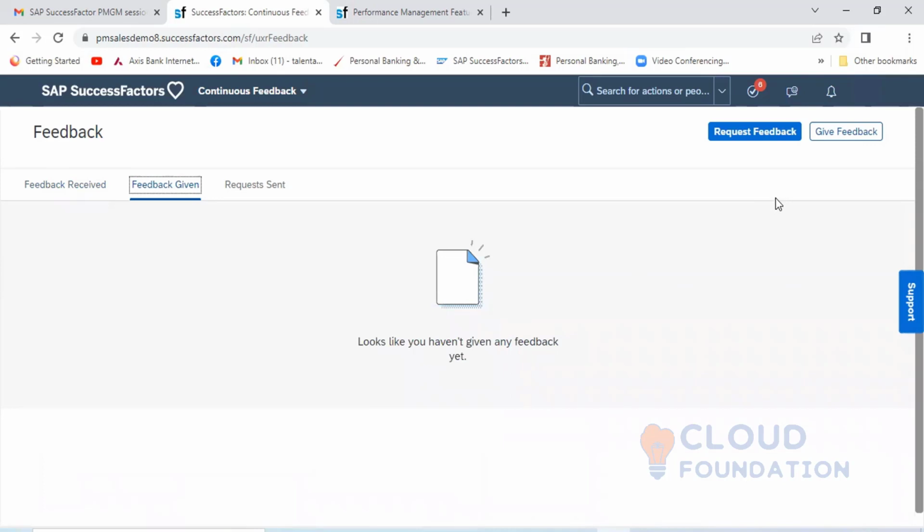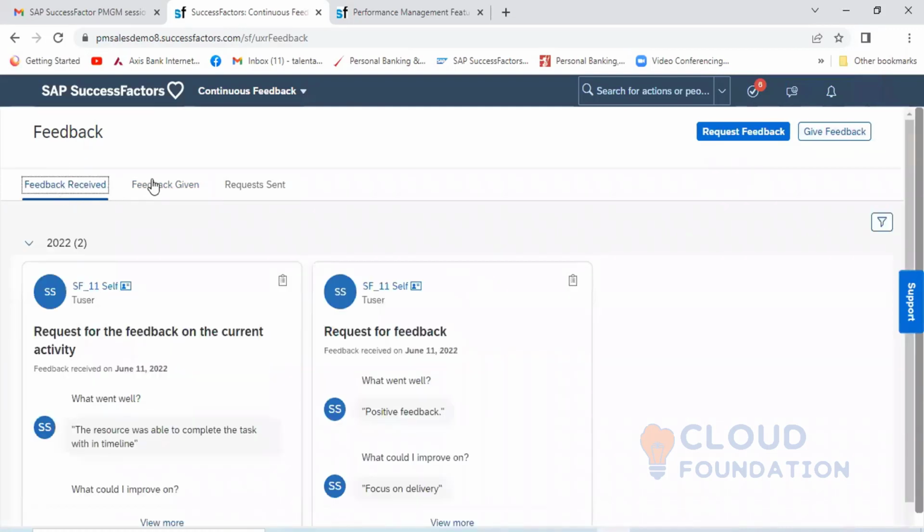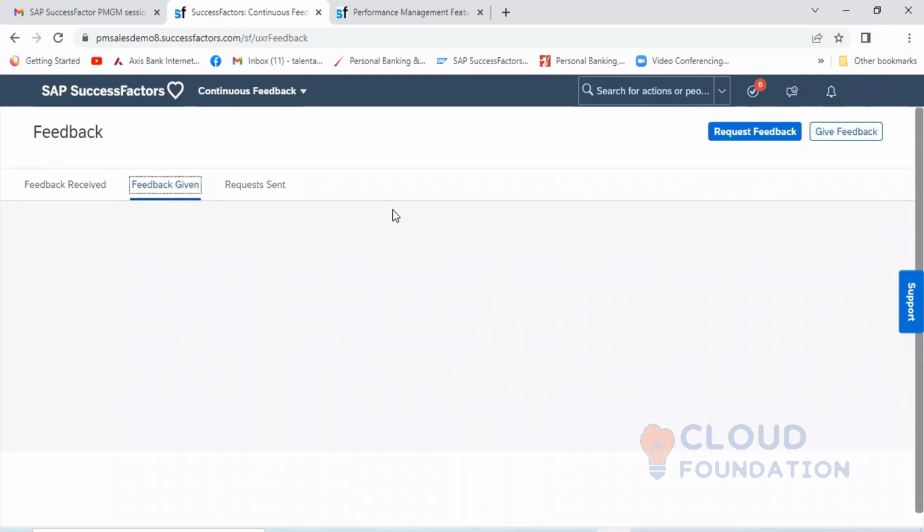If the manager wants to give some feedback, he can click on the feedback. For all employees, whether it is a manager, a peer or an employee, for all the roles, the CPM page feedback will have these sections: feedback received and feedback given. In feedback given, the manager or some other role, if they want to give feedback, can go and give it.